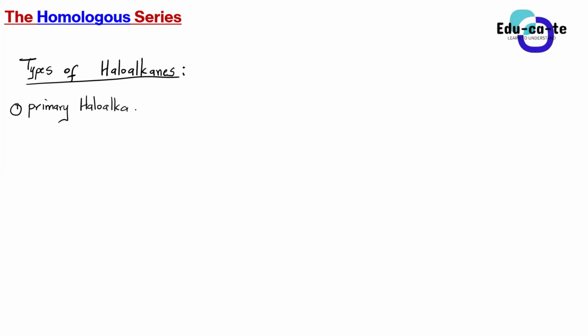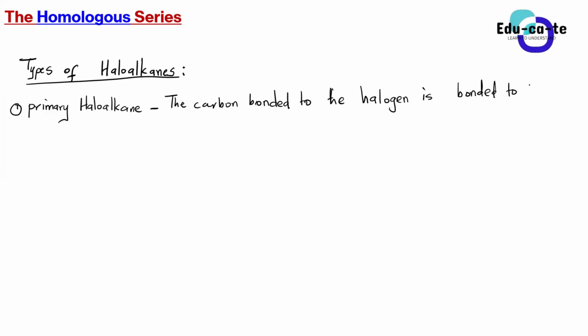A primary haloalkane is a haloalkane in which the carbon bonded to the halogen is bonded to one other carbon.